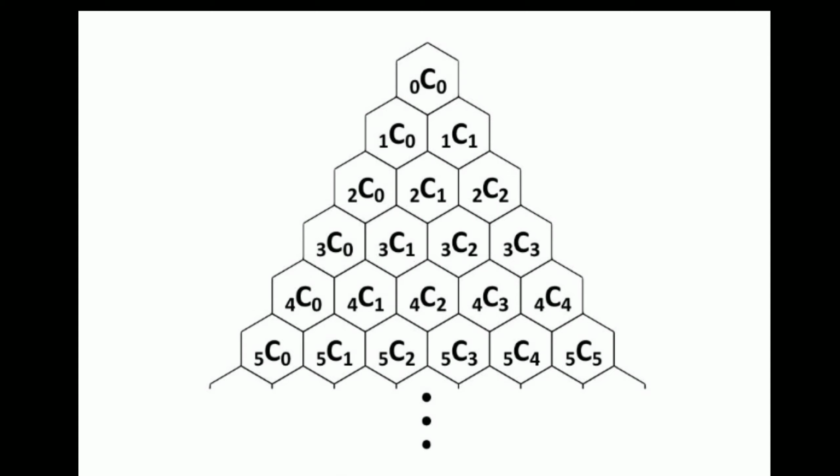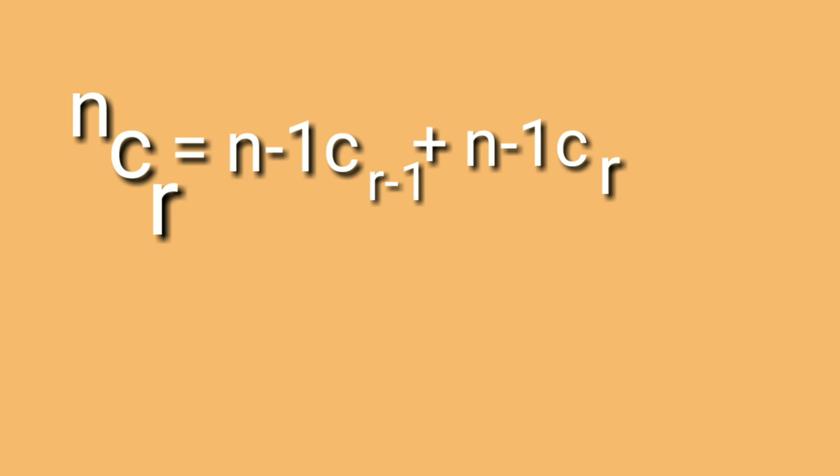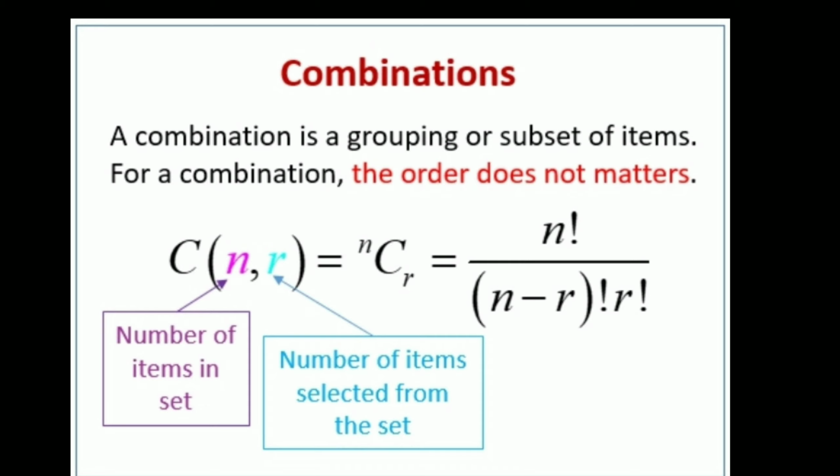From the process of generating Pascal's triangle, we can say that a number can be generated by adding the two numbers above it. Mathematically, this is expressed as nCr equals (n minus 1)C(r minus 1) plus (n minus 1)Cr. By using the previous slide, we can say that a combination is a grouping or subset of items.